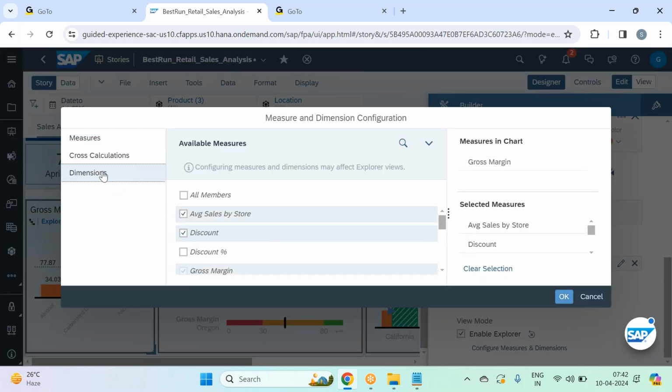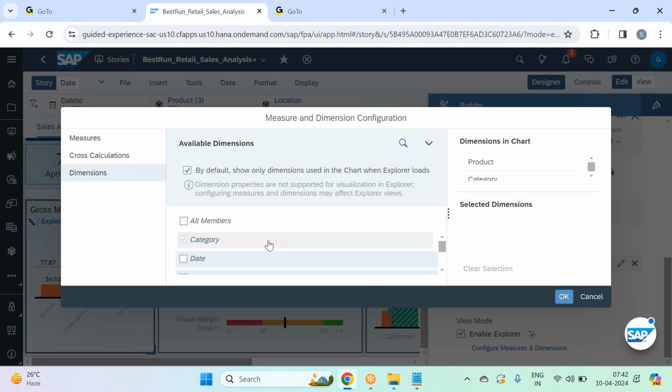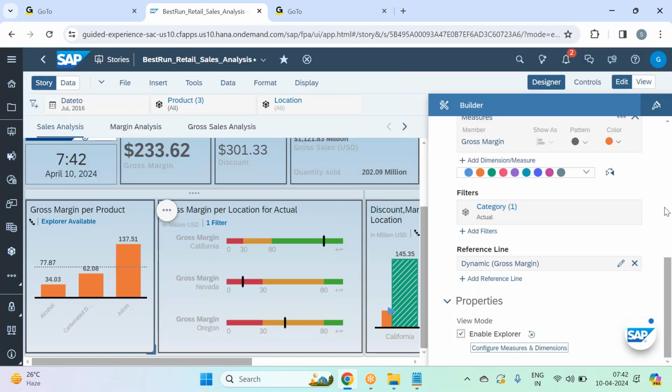In the dimensions, guys, by default all dimensions are there. I select date, product, salesman, sales manager, store, location also I'll select. I select these dimensions and measures.